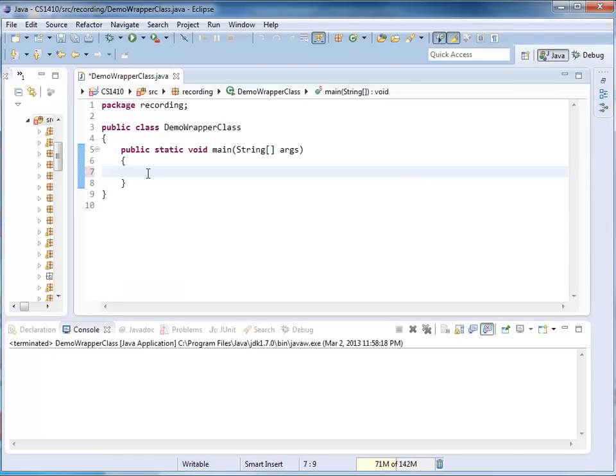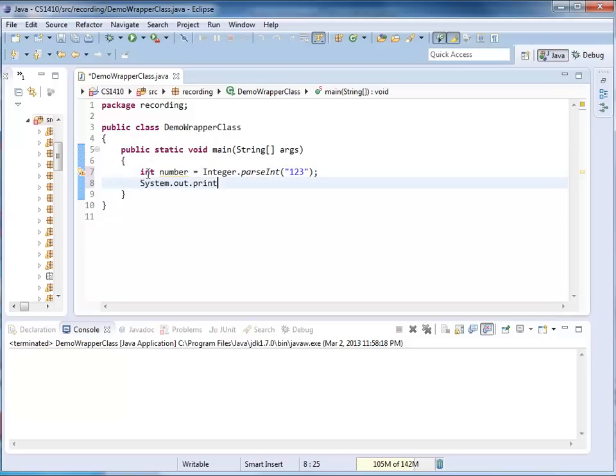Integer, for example, has a method called parseInt, and it allows me to parse an integer. I could say Integer number = Integer.parseInt, and I'm passing "123", and now I'm printing out my number "123" and the corresponding number value.